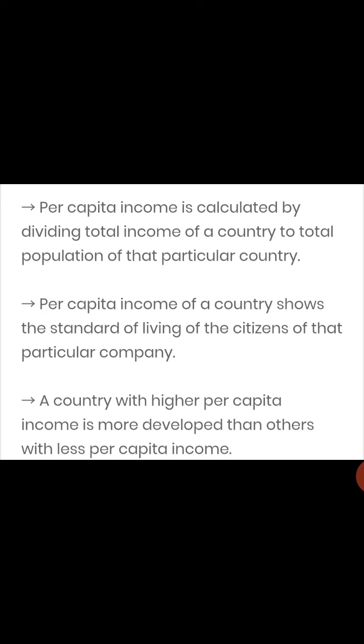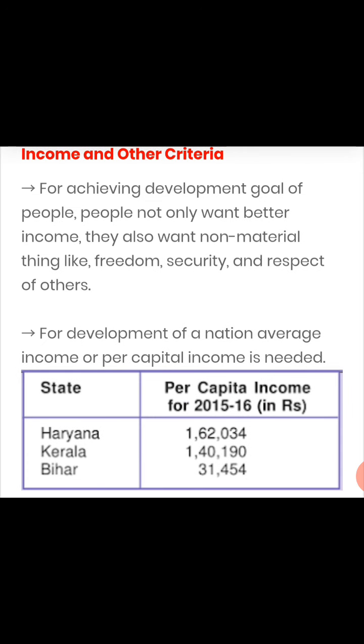Per capita income is calculated by dividing the total income of a country by the total population of that particular country. So, therefore, per capita income comes in. Per capita income of a country shows the standard of living of the citizens of that particular country. A country with higher per capita income is more developed than another with less per capita income.